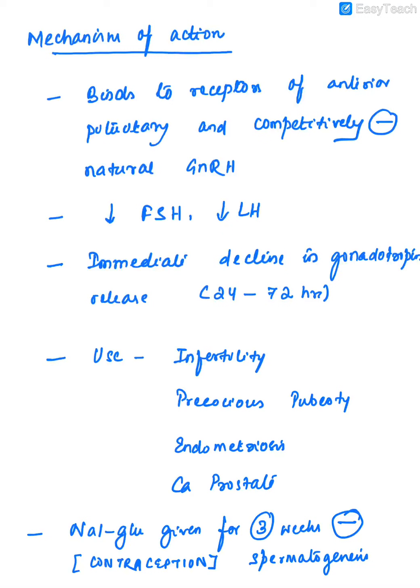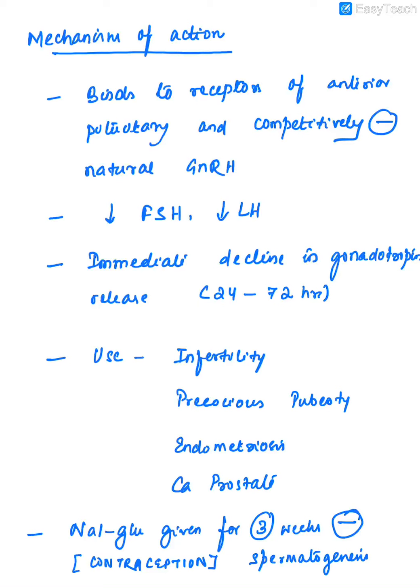The mechanism of action of GnRH antagonist is it binds to the GnRH receptors of anterior pituitary and it competitively inhibits the natural GnRH. This leads to an immediate decline in gonadotrophin release, that is, it decreases FSH and LH, hypogonadotrophic, and hence decreases estrogen formation, hypogonadal state.